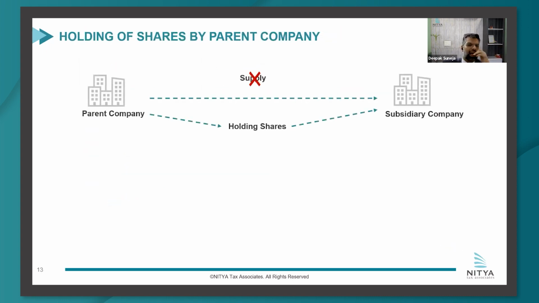Moving forward to the next clarification that was issued, again a very important clarification. Why important? Because the taxpayers were being harassed, I'll say, for this reason on which there was no logical reasoning. So under GST law, under one of the SCCs, there is the SCC of holding of shares by a parent company for a subsidiary company.